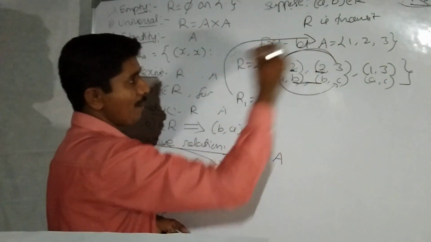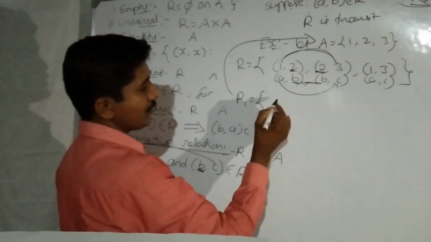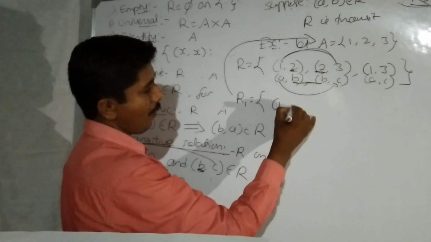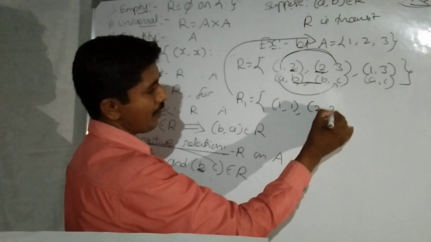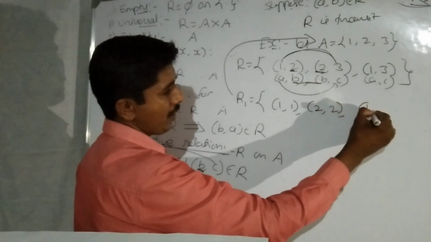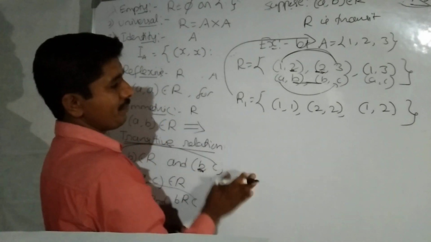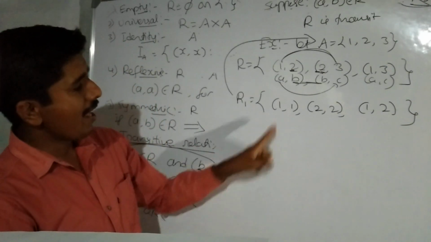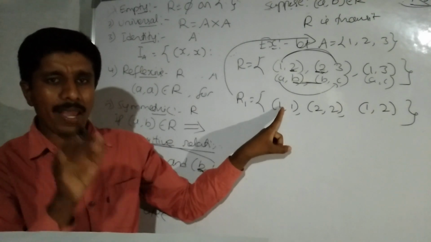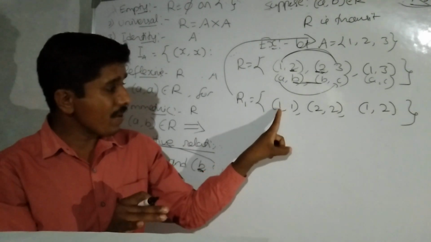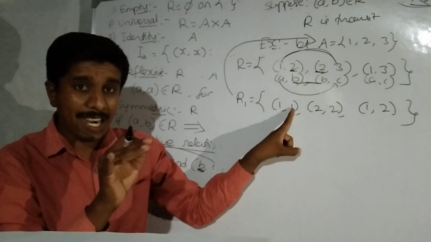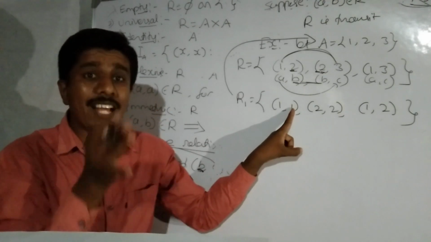One more example, R1, a relation defined on non-empty set A: 1 comma 1, 2 comma 2, 1 comma 2. Is it transitive? Observe here, in any ordered pair where the first element equals the second element, that ordered pair itself is transitive and itself is symmetric.